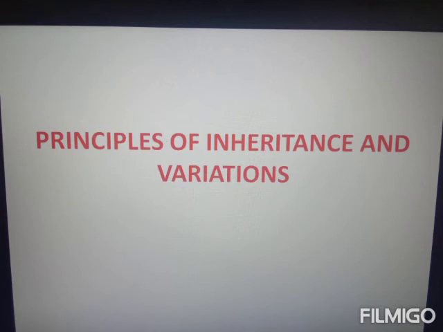Typically there are two types of mutagens: chemical mutagens and physical mutagens. Chemical mutagens, for example EMS and MMS. EMS stands for ethyl methane sulfonate, and MMS stands for methyl methane sulfonate. Physical mutagens, for example ionizing and non-ionizing radiations, meaning UV radiations.